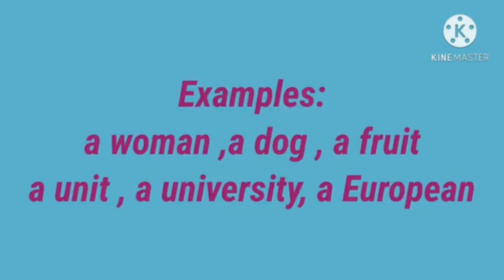Next, a unit. U is a vowel letter, but when we pronounce that word, the consonant sound comes from the first letter. So a unit, a university, a European. We heard the consonant sound from these letters, so we use the article a.